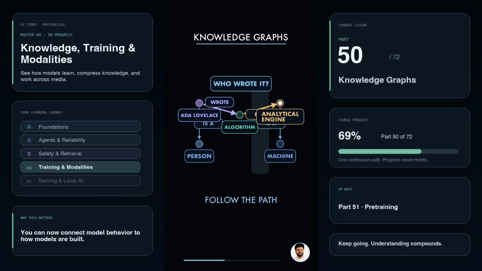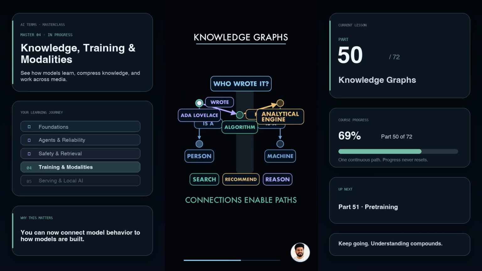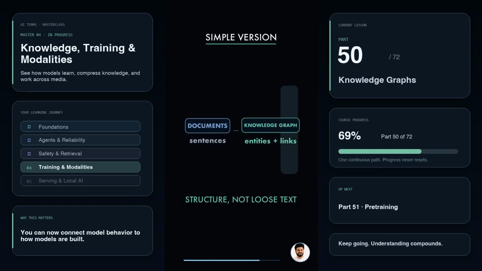Ask, who wrote an algorithm for the analytical engine? The graph travels from the engine to the algorithm, then to Ada. That structure supports search, recommendations, and reasoning across connected facts. But a graph is only as trustworthy as its links. A wrong edge can create a confident wrong path. Simple version, documents hold sentences, knowledge graphs hold entities plus relationships.